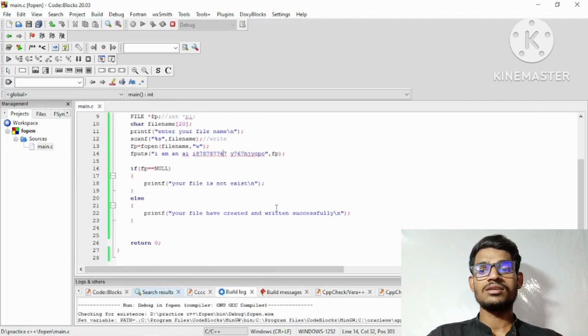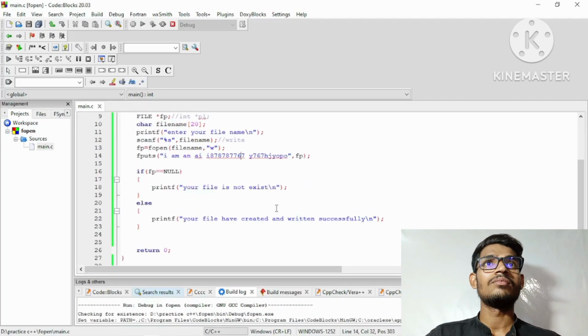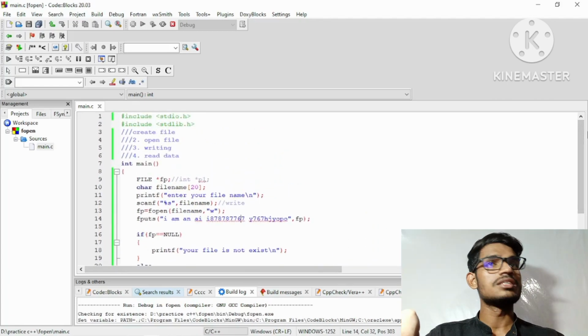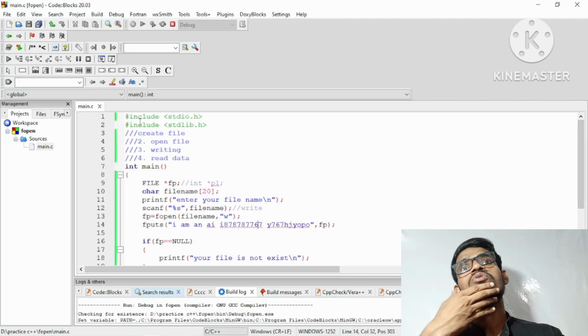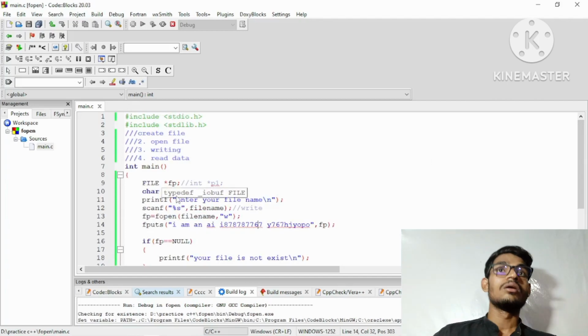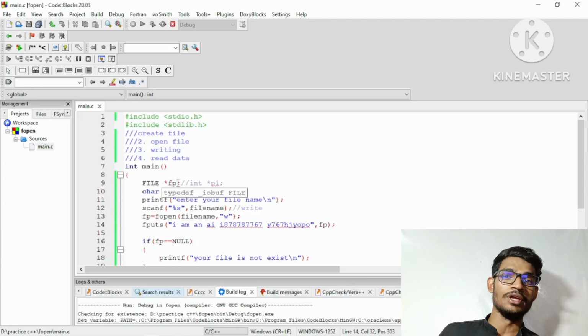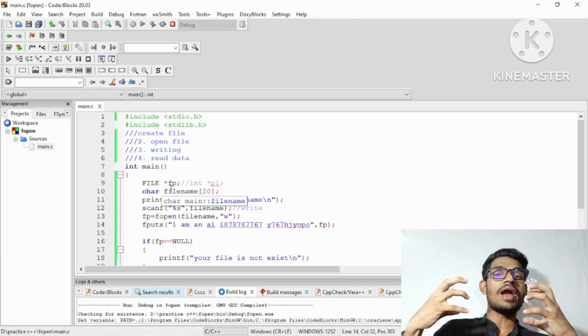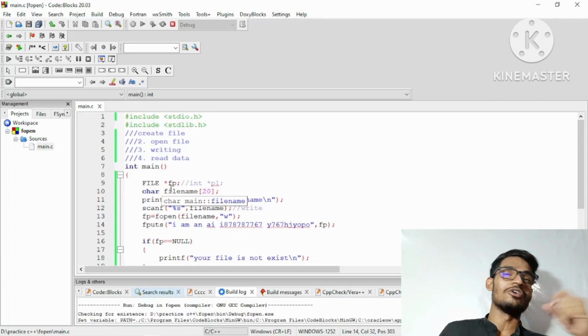Okay, so let's understand what's happening in this program. First of all, we have created one file pointer. The name of our file pointer is fp. This is the syntax for creating a file pointer. Don't think about it too much. FILE is written in capital letters, and then the file pointer name.